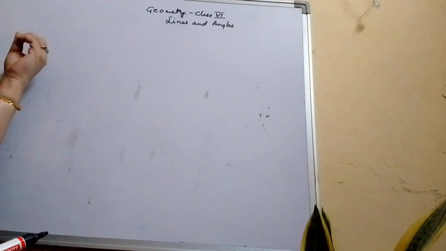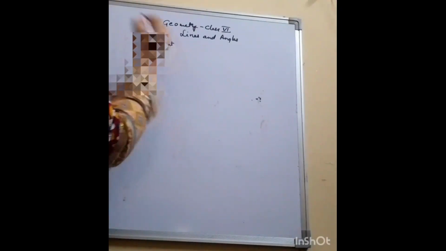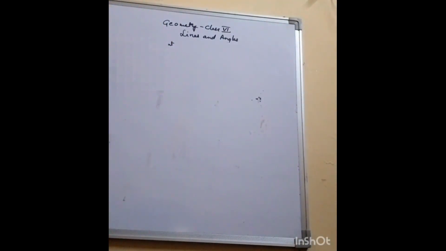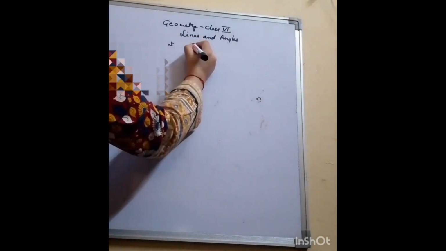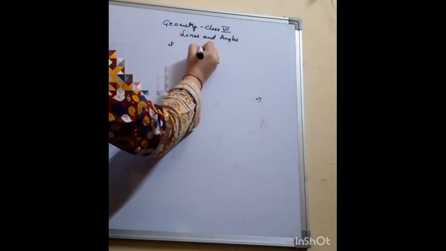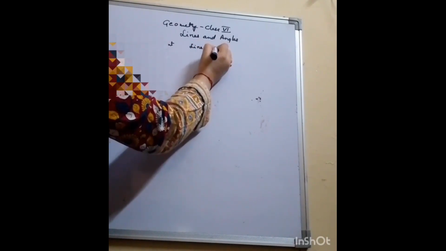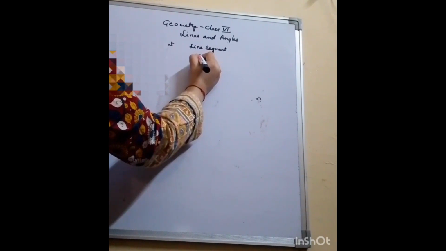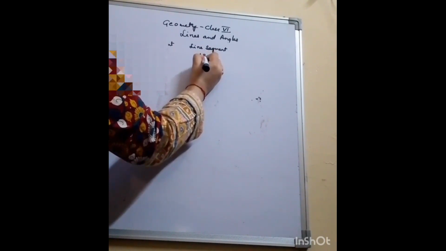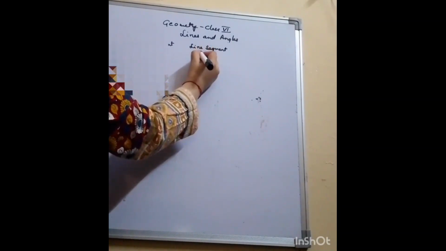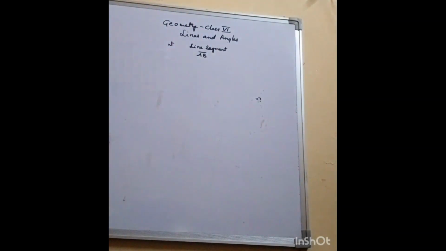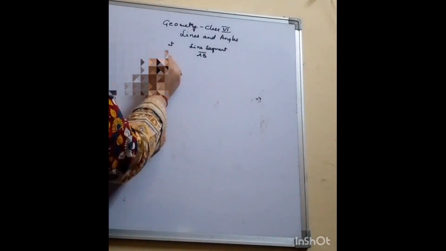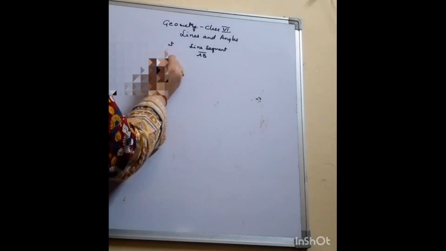Today, we will continue. A point is represented by a capital single alphabet. Then we have line segment. Line segment is represented by two capital letters and a straight line over it. Then we have line.